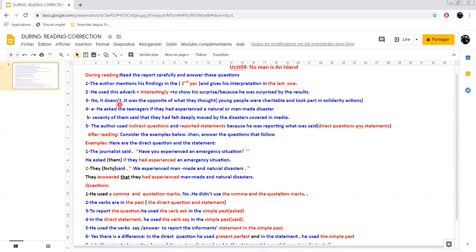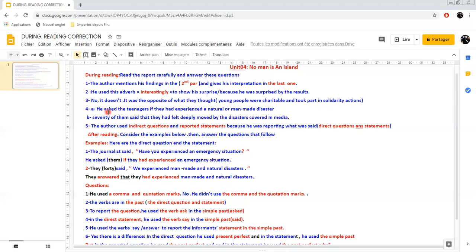Number 3, no, it does not. It was the opposite of what they thought. So they thought that young people were not charitable, and the results of the survey, of course, proved the opposite. So young people were charitable. Of course, that means they took part in some solidarity actions.